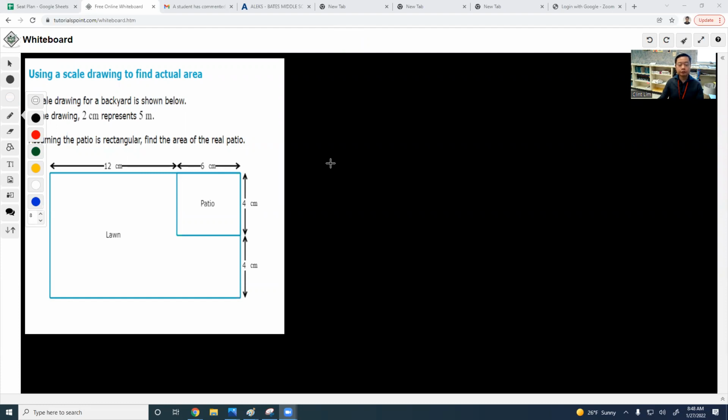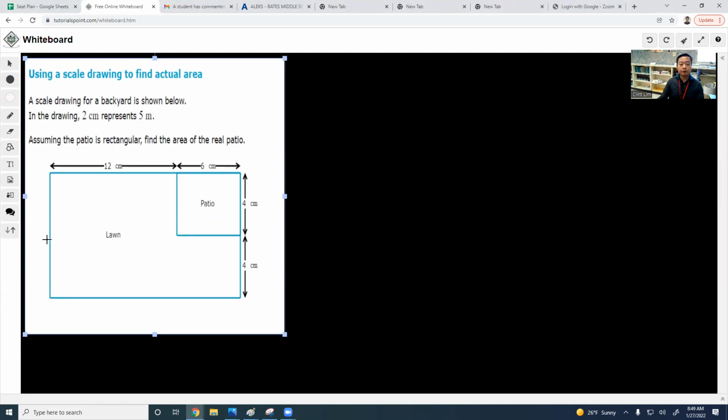All right, everyone. So for today's lesson, we're going to be talking about using a scale drawing to find the actual area. So I do have an example right here. It states here that a scale drawing for a backyard is shown below. In the drawing, 2 centimeters represents 5 meters.